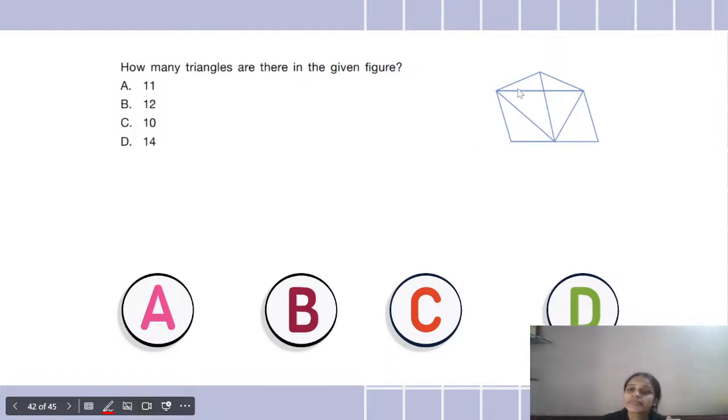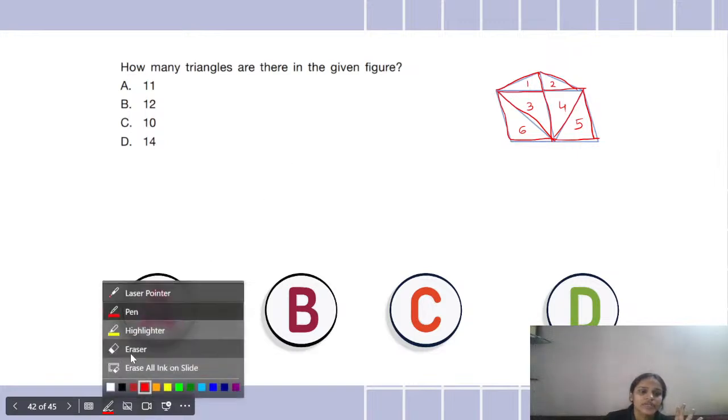So let's start. Okay. I have this one triangle. Okay. I have this second triangle. I have this third triangle. Okay. Fourth triangle. Sixth triangle. Right. So 6 I have got like this. All right.